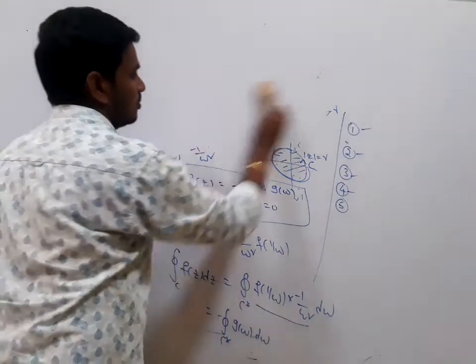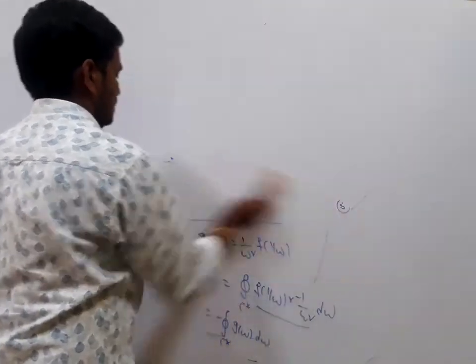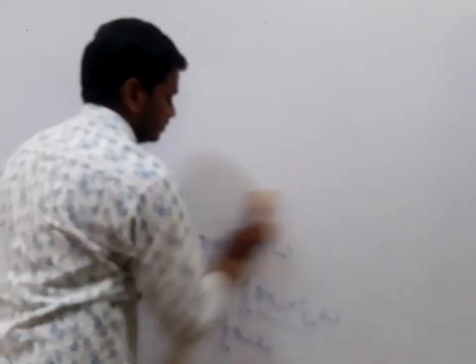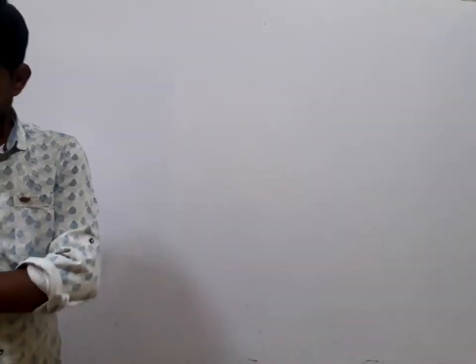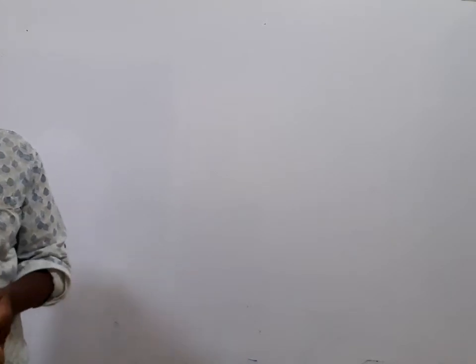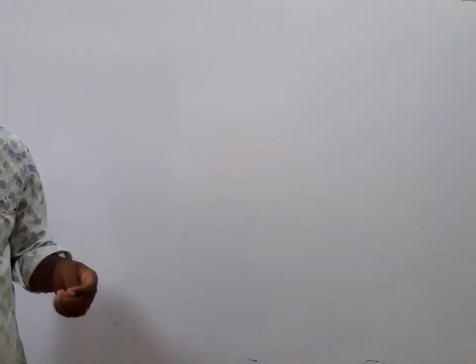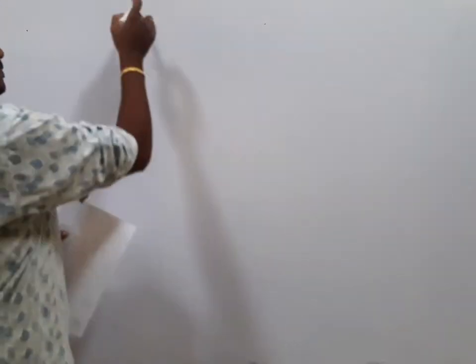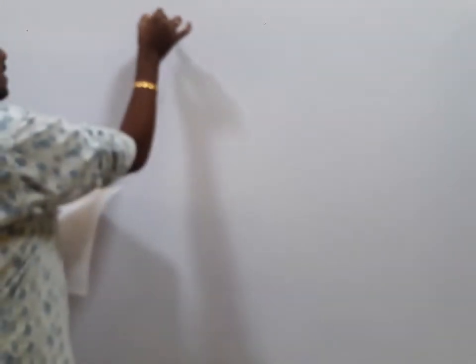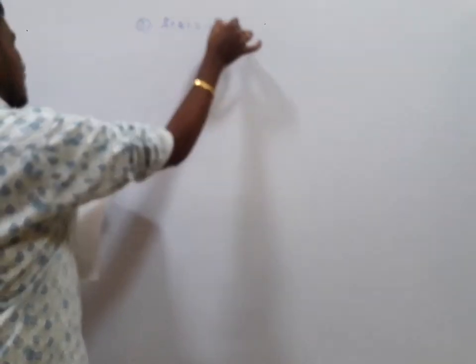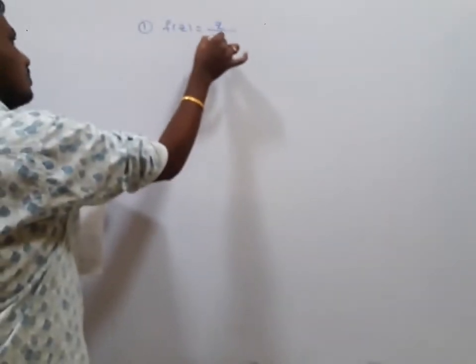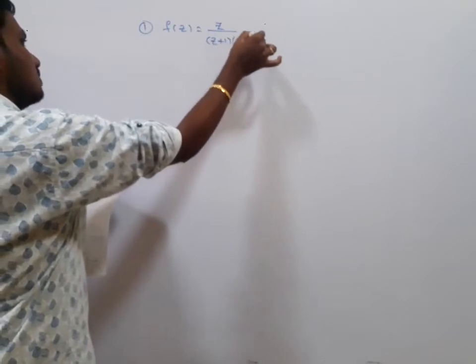Now coming to the evaluation of the residues. Find the residues of the following, first one: f of z equals z divided by z plus 1 into z minus 2.